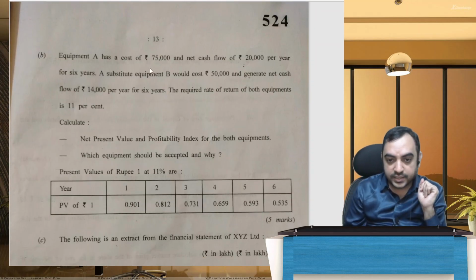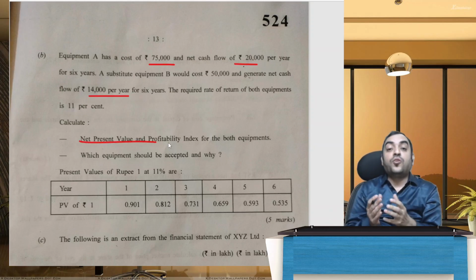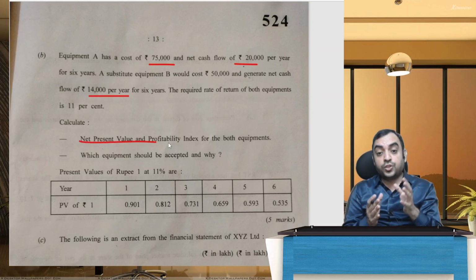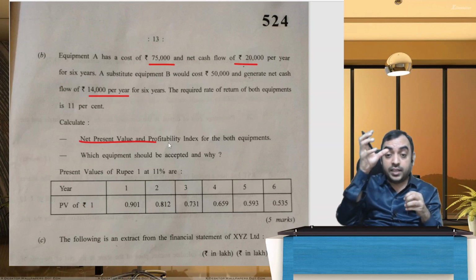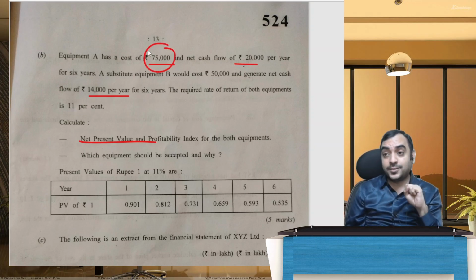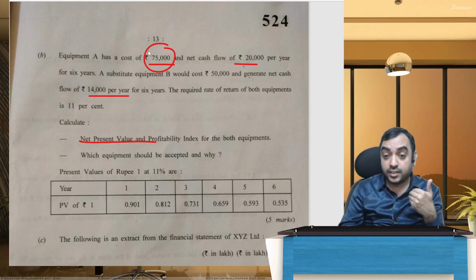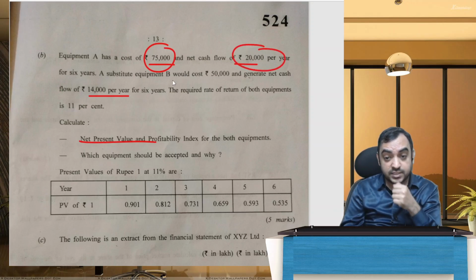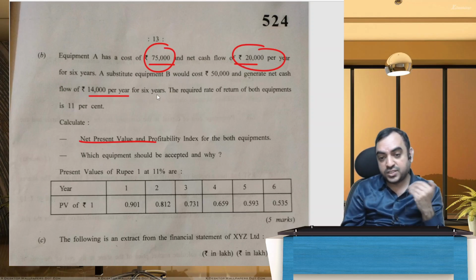So equipment A has a cost of 75,000, cash flow 20,000, then 14,000, net present value. NPV you have to calculate. Means you have to divide the data into 3 parts. Initial cash flow, that is 75,000, initial investment. Interim cash flow, every year you get 25,000 per year for 6 years. And then equipment B would cost 50,000 and generate cash at 14,000 for 6 years.